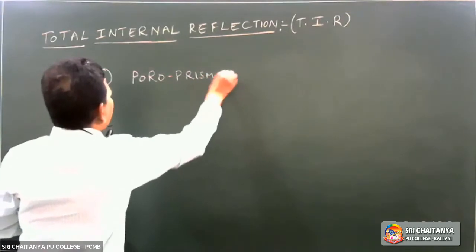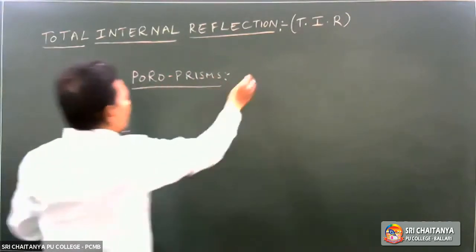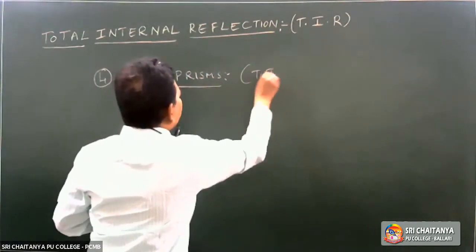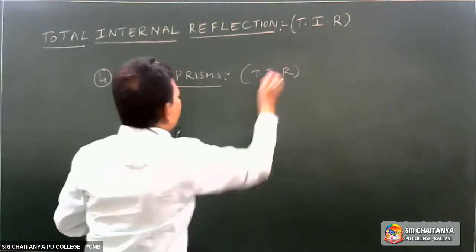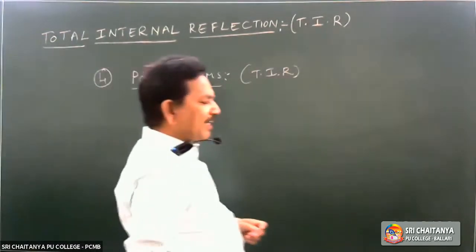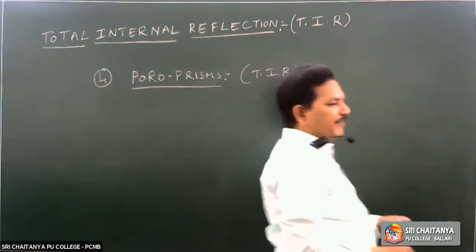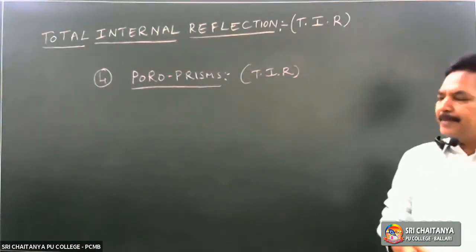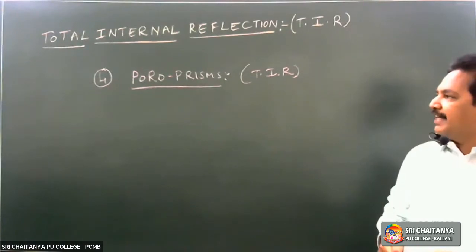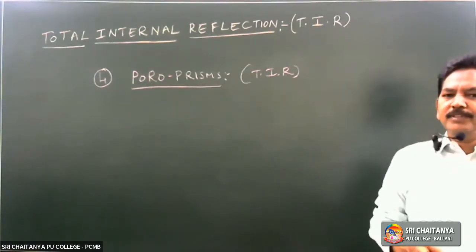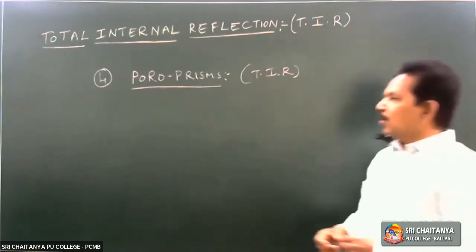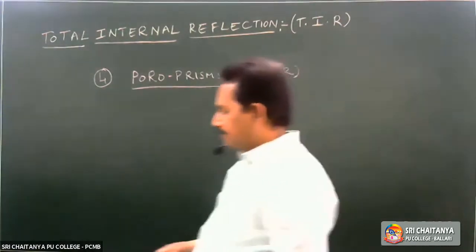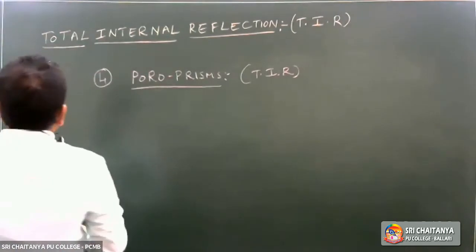Porro prism. In this case also, what will take place? TIR will take place. Total internal reflections will take place. Prism, optical device, porro prisms. The principle involved in the porro prisms is TIR. What is the use of these prisms?